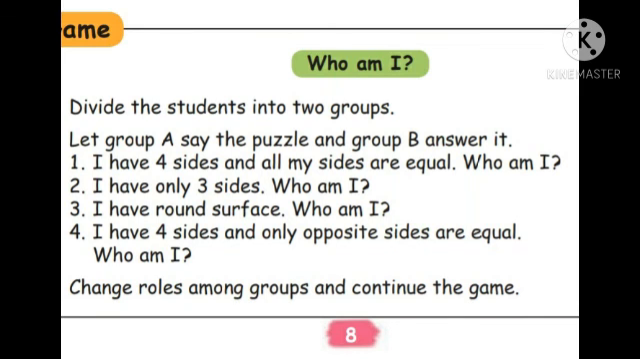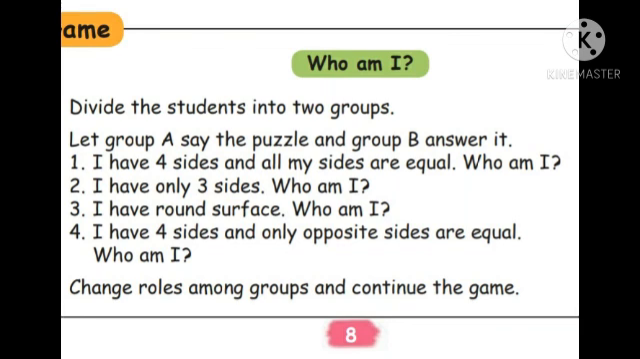Okay. The third one, I have round surface. Who am I? Round in shape. Which shape is round in shape? No corner. Circle is the round shape. So the answer is circle. What is the spelling of circle? CIRCLE, circle. So you have to write the answer circle after the question.